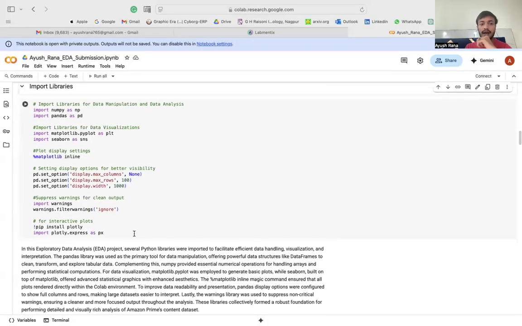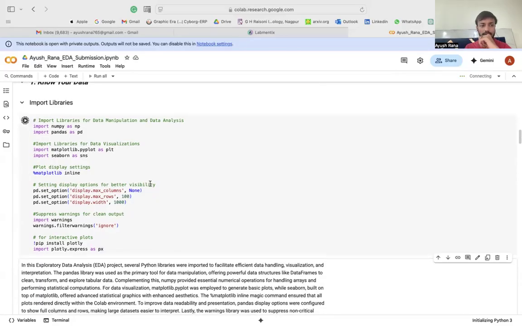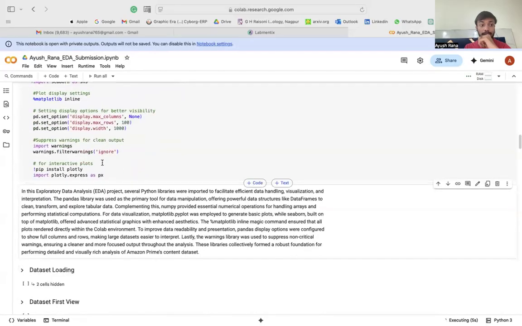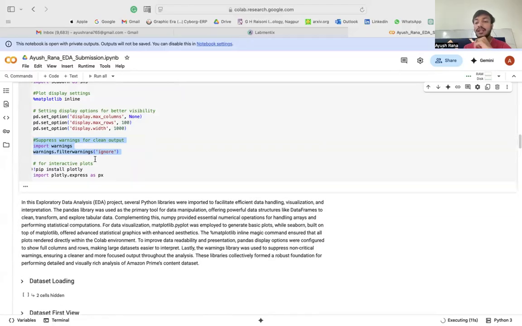So first of all, I have imported the libraries, the predominant libraries of Python, to analyze and visualize the data itself. This is the most important part, I would like you to notice: suppress warnings for clean outputs.